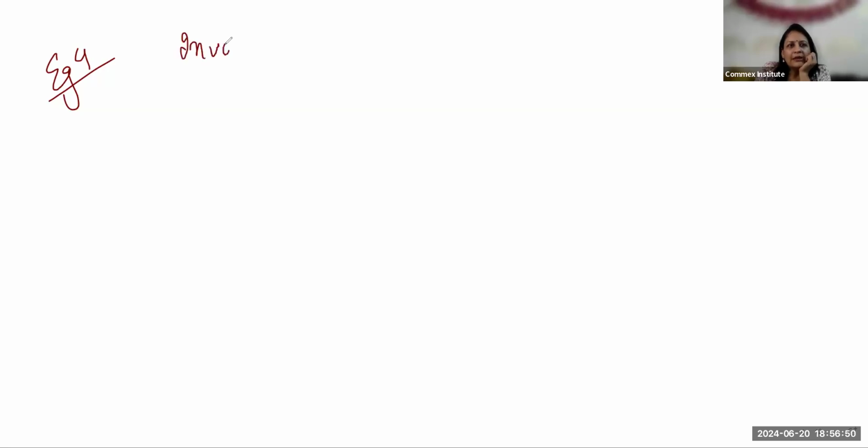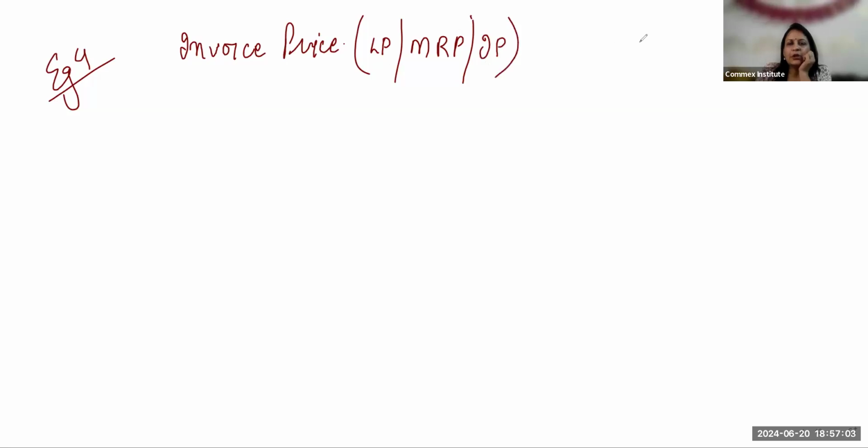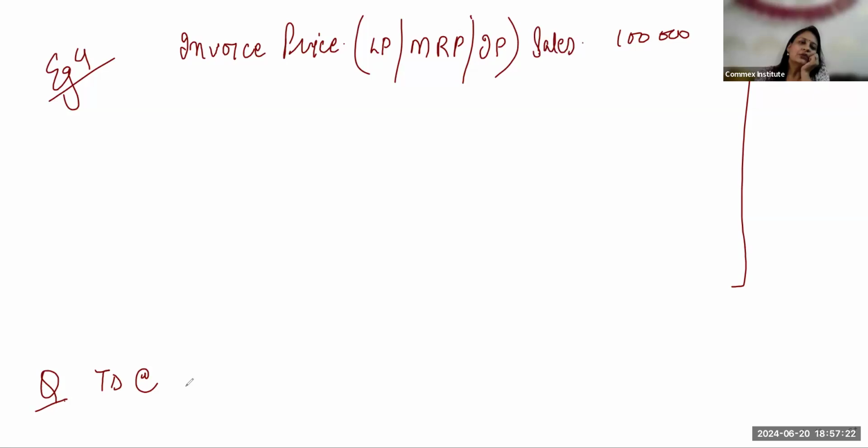The invoice price of the sales amount, or what you call the list price or the MRP, or what I call the IP, invoice price, is suppose 1 lakh rupees. Now, remaining question, you have to make the working note over here and pass the journal entry. The question is, these are sales. We're talking about the sales transaction. Trade discount at the rate of 10%. Cash discount at the rate of 10%.